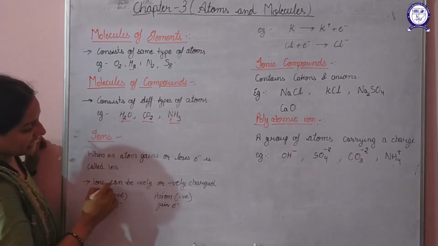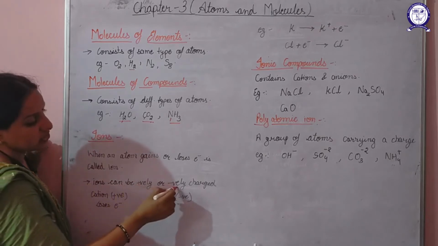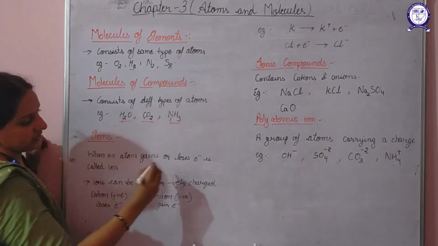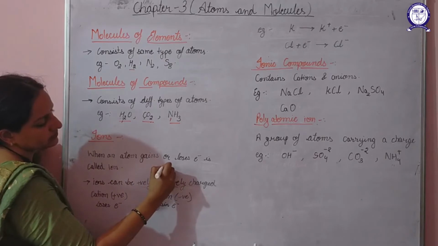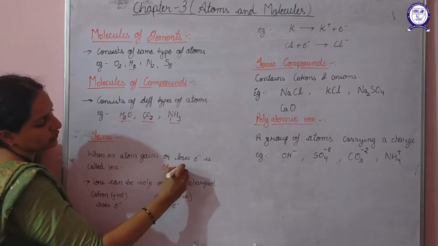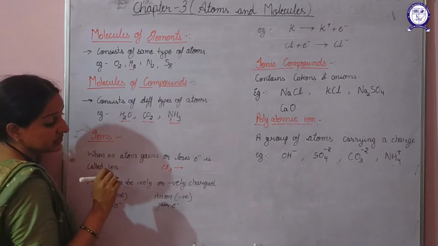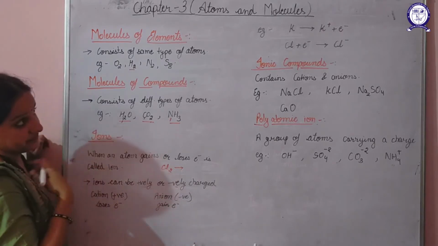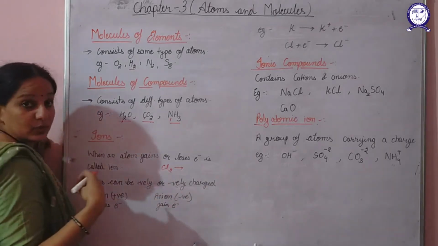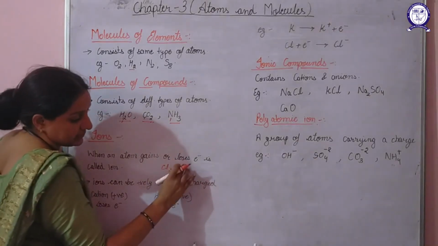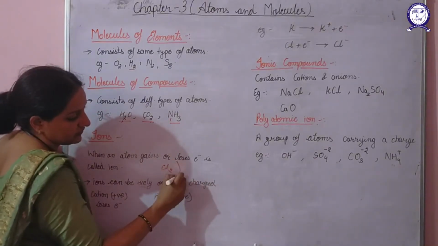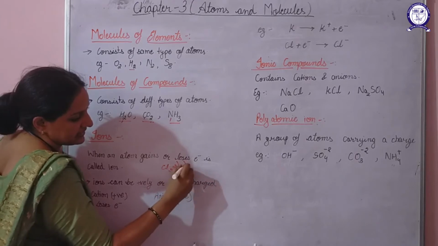So these ions can be positively charged or negatively charged. I have given you the example of chlorine. So chlorine, in order to gain the stability, will accept 1 electron. Its configuration is 2, 8 and 7.